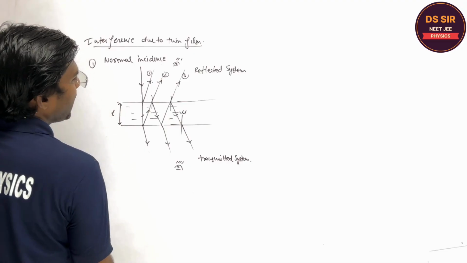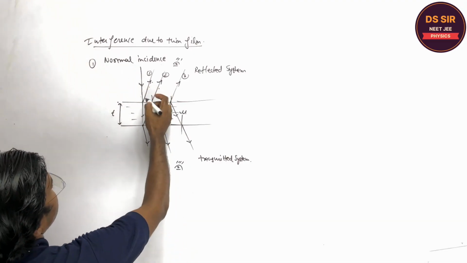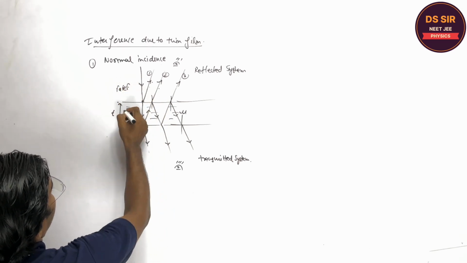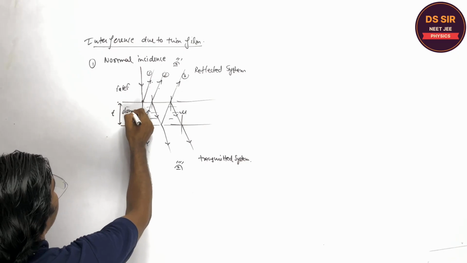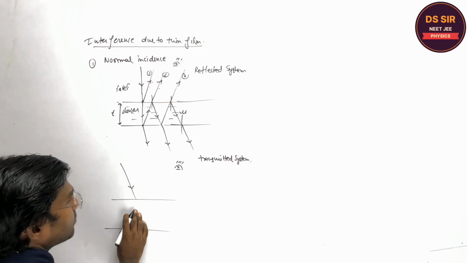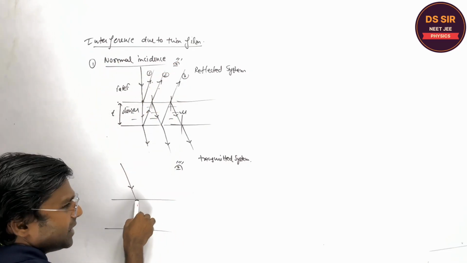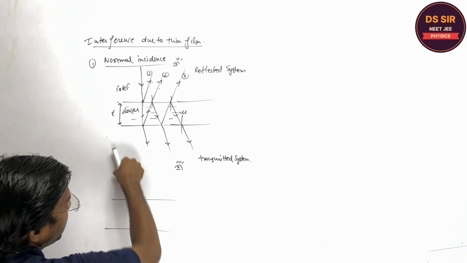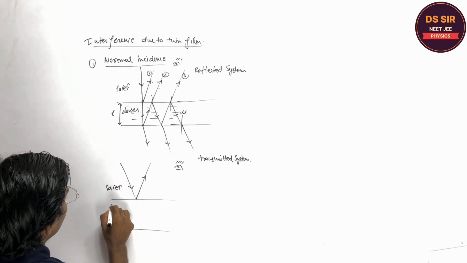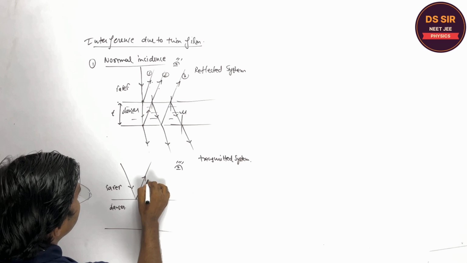If you consider the path difference between the first and the second wave, what is the path difference of the first and the second wave? Listen, one thing. Suppose this is the air, the rarer medium, and this is the liquid, the denser medium. This is a normal incidence, although it is perpendicular, but for understanding we are drawing it at some angle. So when it is reflected from the rarer medium to the denser medium, a phase change is introduced over here.